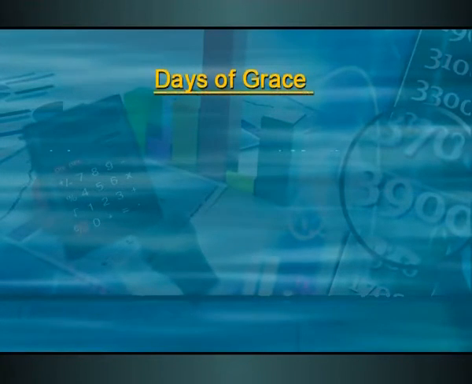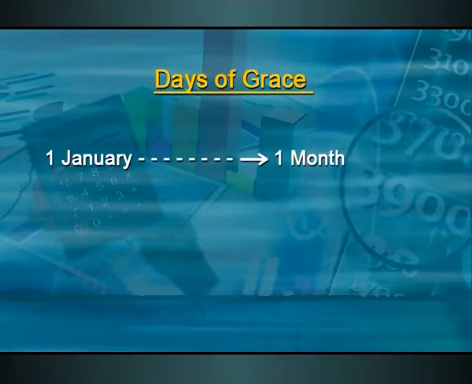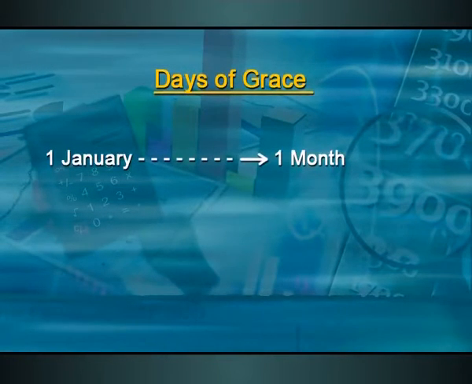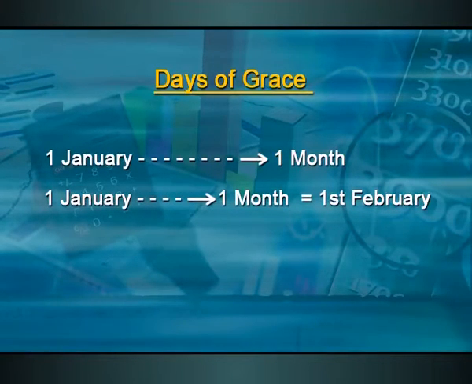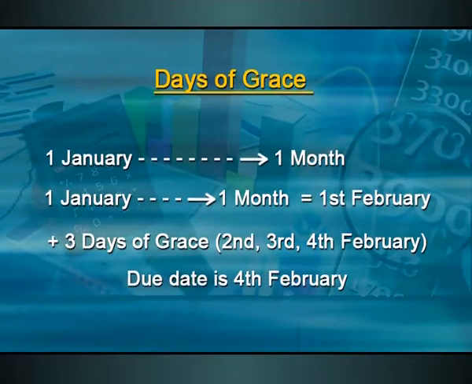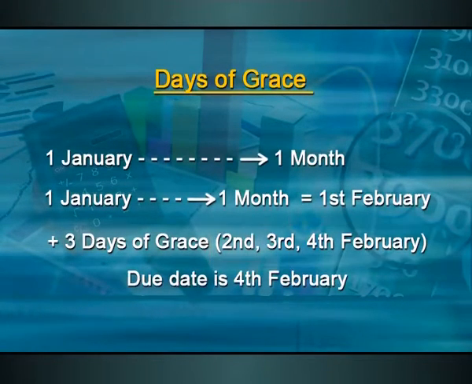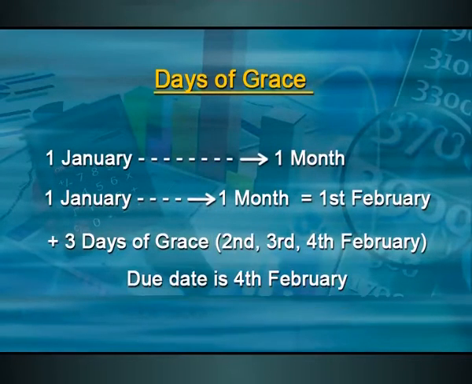Yes. Suppose a bill is drawn on 1st of January with a period of 1 month. That is, the payment of the bill is going to be made after a month. Now as the bill is drawn on 1st of January, the due date comes out to be 1st of February after a month. Now 3 days of grace is going to be added to it. So it would be 2nd, 3rd and 4th. The 4th is going to be the due date on which the payment of the bill is going to be made.